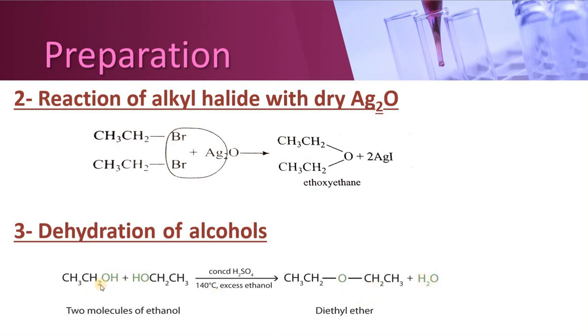This is a condensation reaction, and 2 alkyl groups will join together through an oxygen atom in the center. They are going to produce diethyl ether. Do remember, if concentrated sulfuric acid is taken and the temperature is raised above 140, to about 180 degrees centigrade, condensation would not occur, and in that case alkenes would start producing. So if you want to produce ether, you will have to use this reaction condition. It should not be heated above this temperature, and concentrated sulfuric acid should be utilized with excess of ethanol. A large amount of ethanol should be taken in this process.